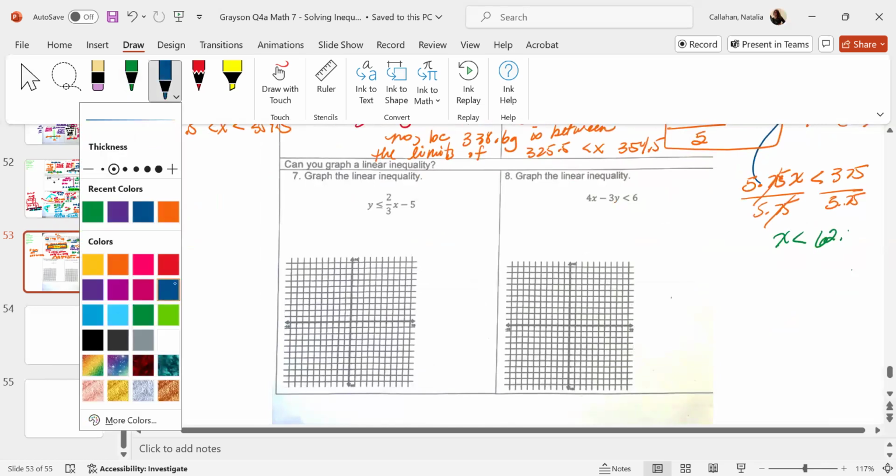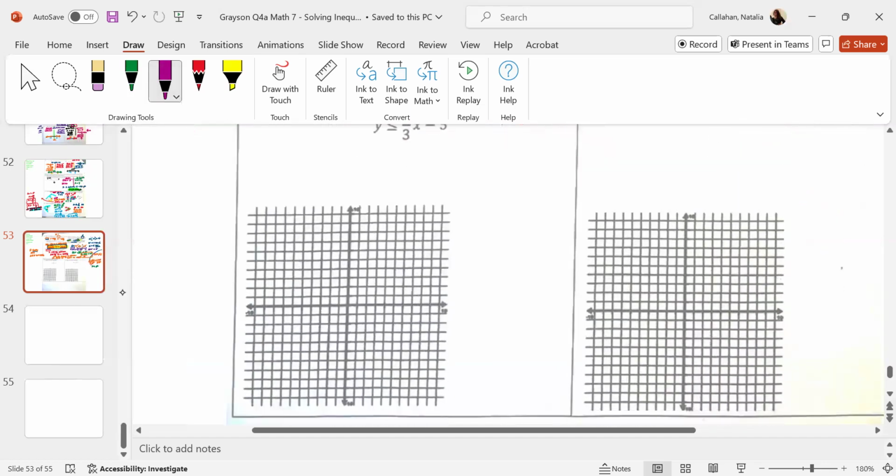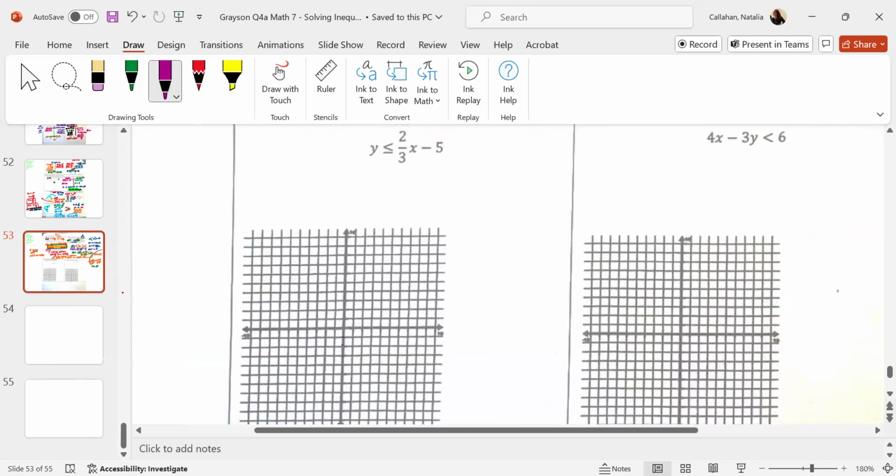graphing this, where do I start? My equation. Where do you start though? How do you graph it? At -5. Then where do we go? You go up 3, or you go,